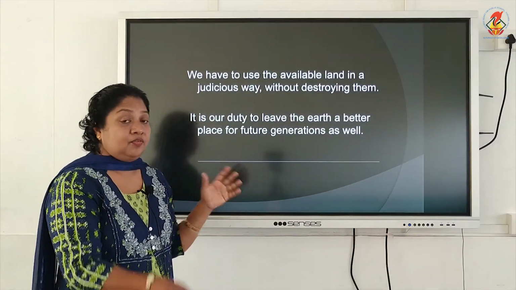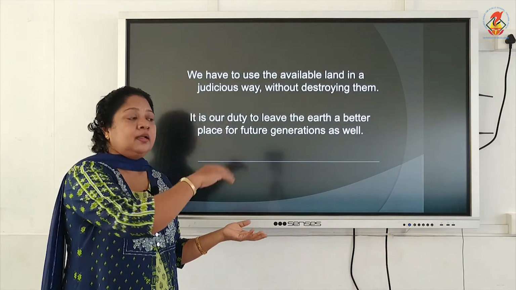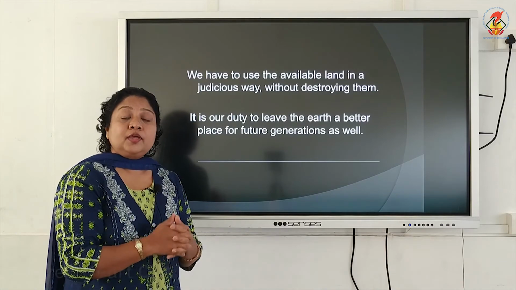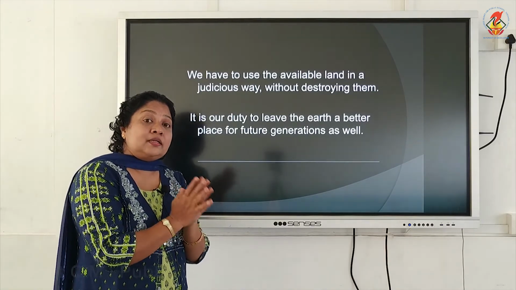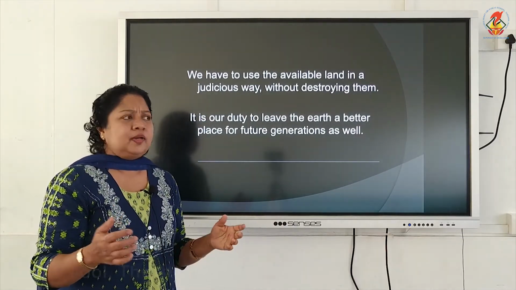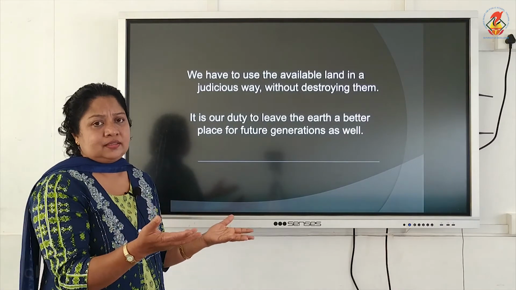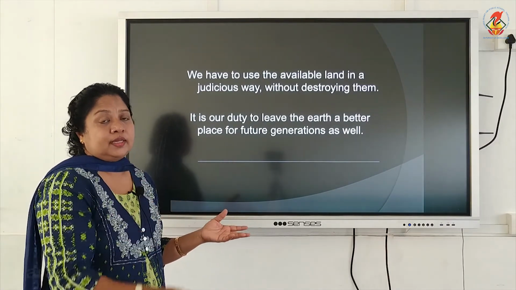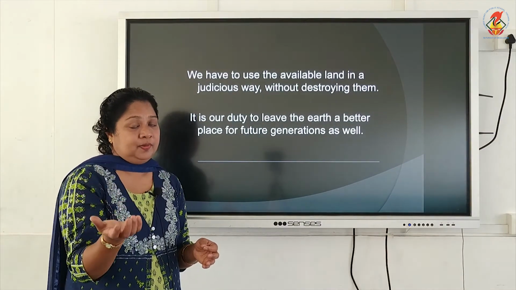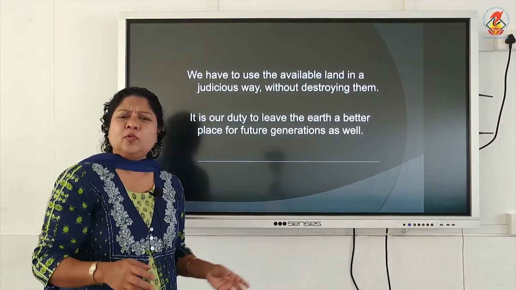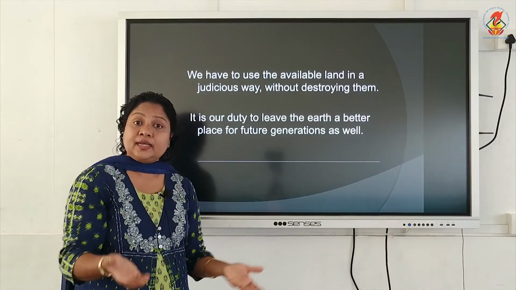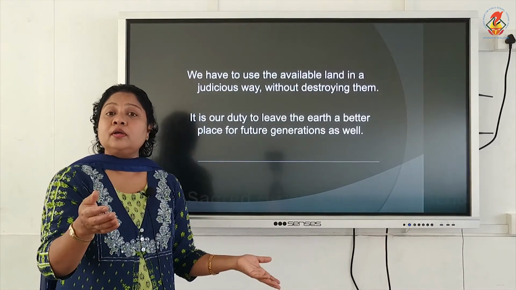Now we have seen different types of land available: mountainous regions, plateaus, plains, everything is there. But what we have to bear in mind is that these lands should not be wasted or destroyed because of human activities. There are so many disasters taking place like landslides, earthquakes and all. We can minimize the damage occurring to the earth by creating awareness among the people. Moreover, we should not throw waste simply over this land, or cultivate, or build houses on fertile land which otherwise could have been used for cultivation.